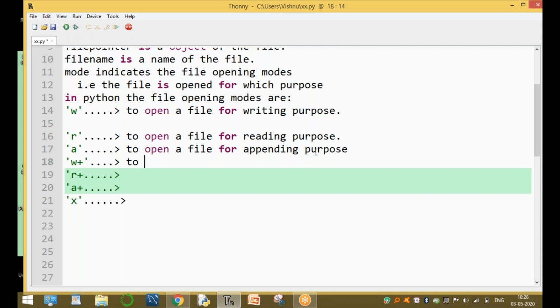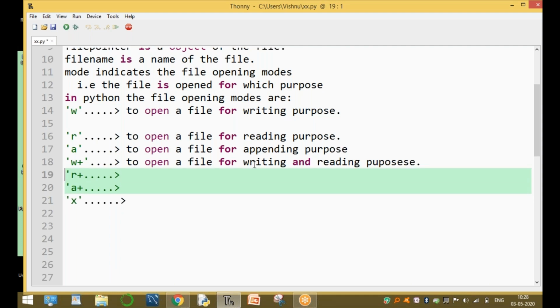Another one, W plus, to open a file for writing and reading, both writing and reading purposes. Okay, clear.